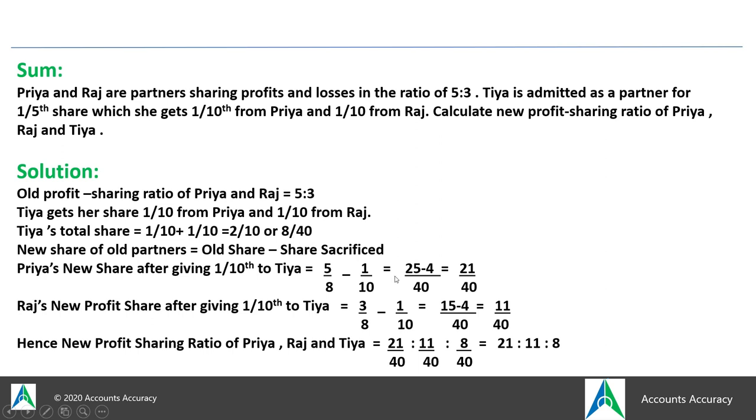So this is how you would get the new share of the three partners. That is, Priya's share is 21 by 40, Raj's share is 11 by 40, and Tia's share is 8 by 40. So all the denominators are 40, and your ratio will be 21 is to 11 is to 8.